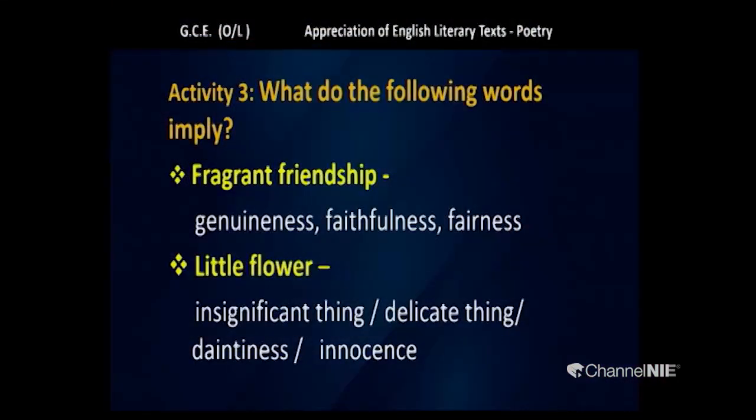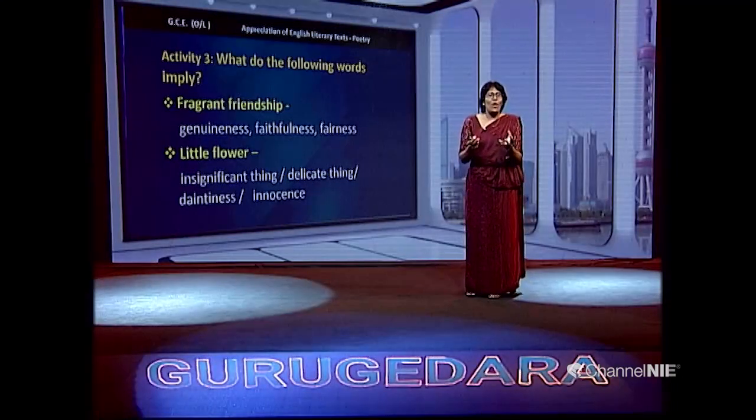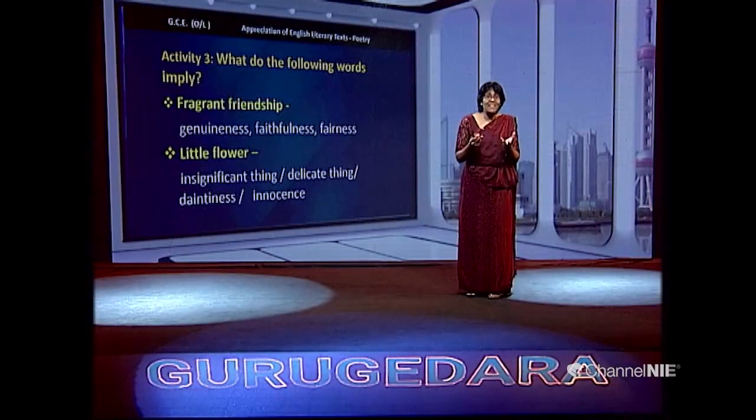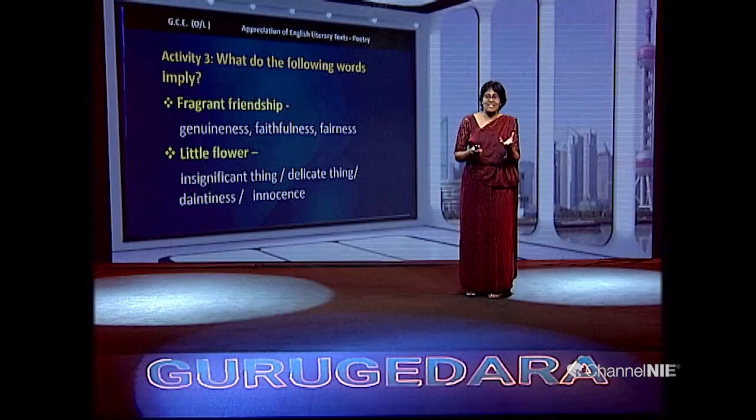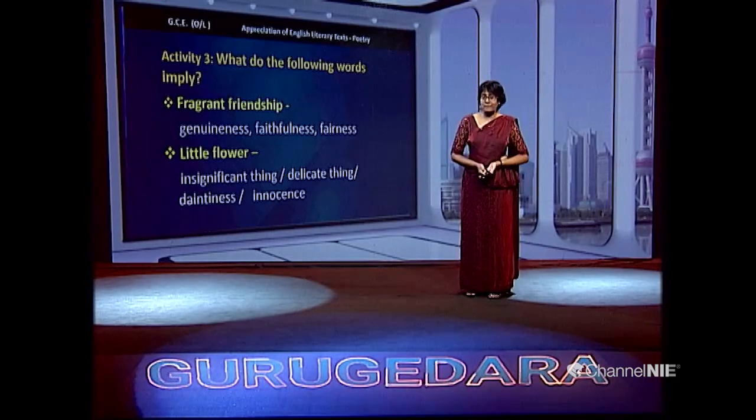In literature, when you analyze, you will understand this little flower resembles insignificant things, delicate things, dainty, innocent, cute, pure; something related to insignificance, delicacy, daintiness, innocence. When you analyze, you will be able to relate all these things and comment on the poem.